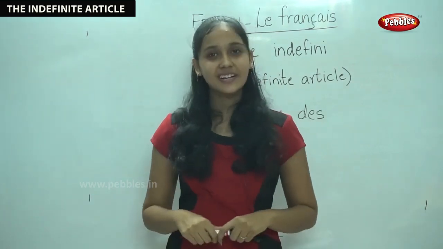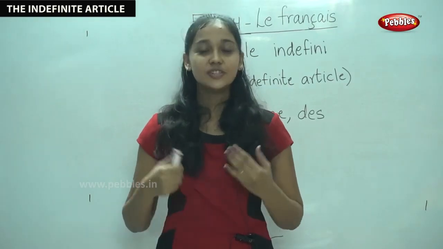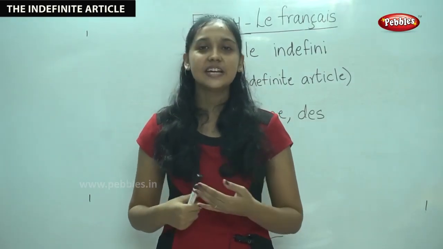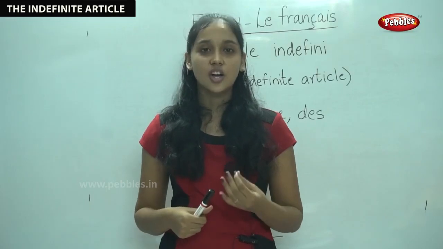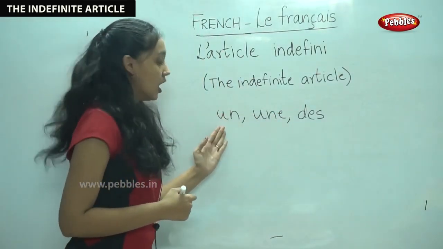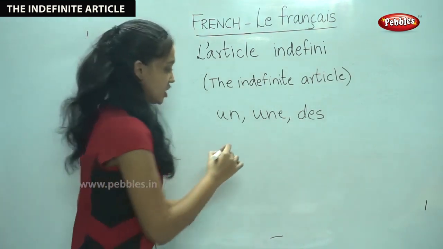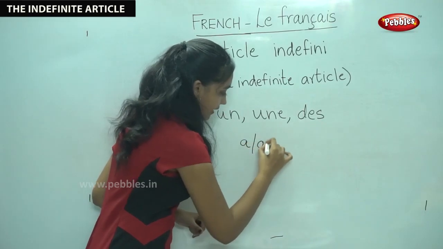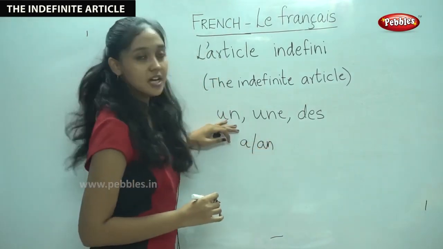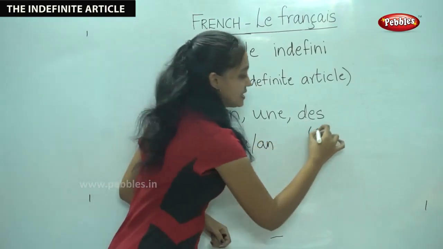Now that we have learned the definite article, l'article défini, let us move on to the next type of article, the indefinite article, l'article indéfini. The indefinite articles in French are un, une and des. In English we use a or an. In French it is un or une or des. They also mean some.